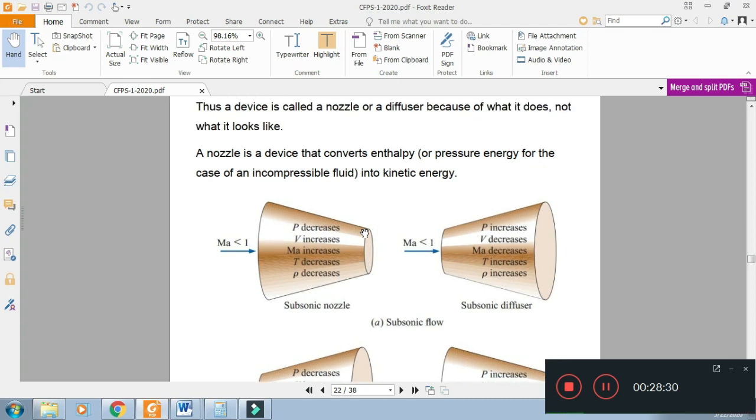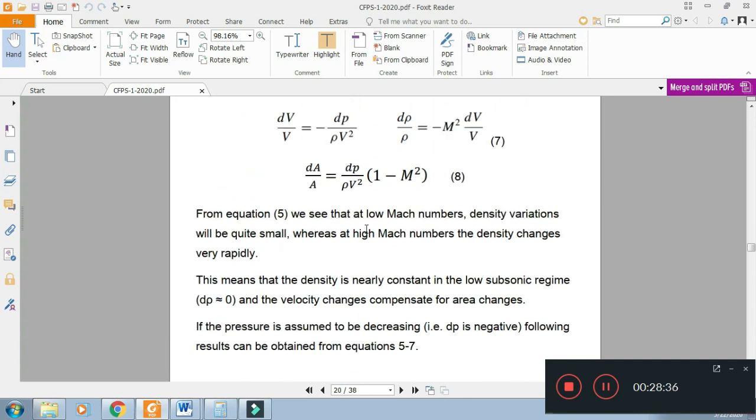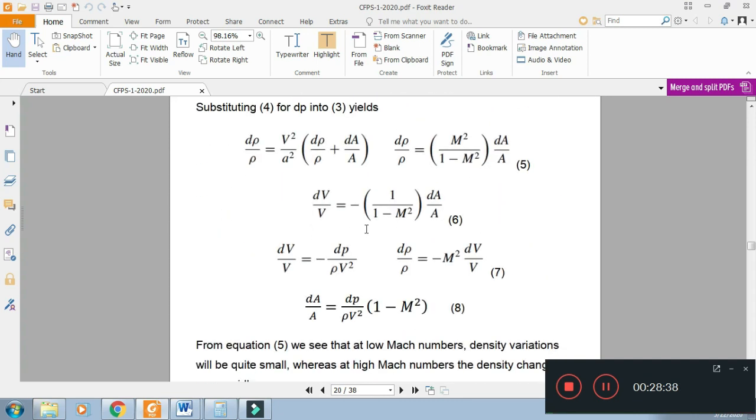This is proved by the relation. If we see the above relations between area and velocity, according to equation number 6, the decrease in area will increase the velocity up to Mach number of 1. The decrease in area in the supersonic regime will decrease the velocity. So there is an inverse relation only in the subsonic regime for area and velocity.